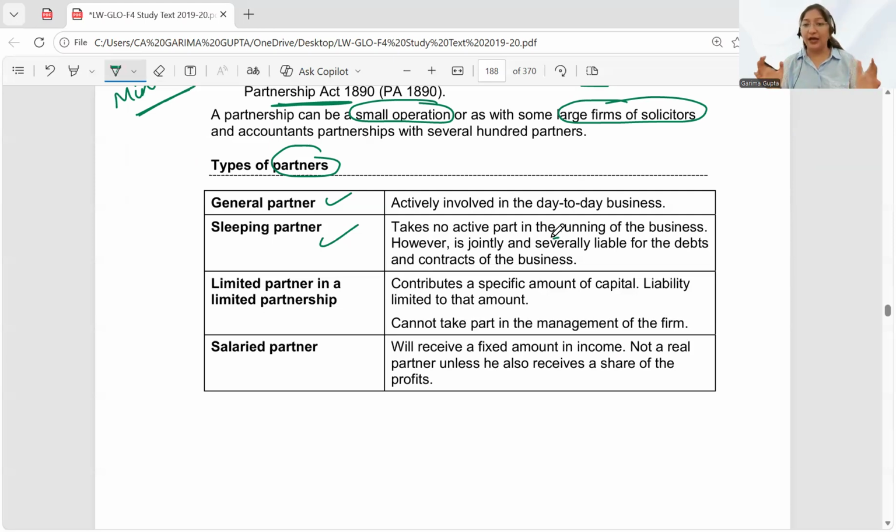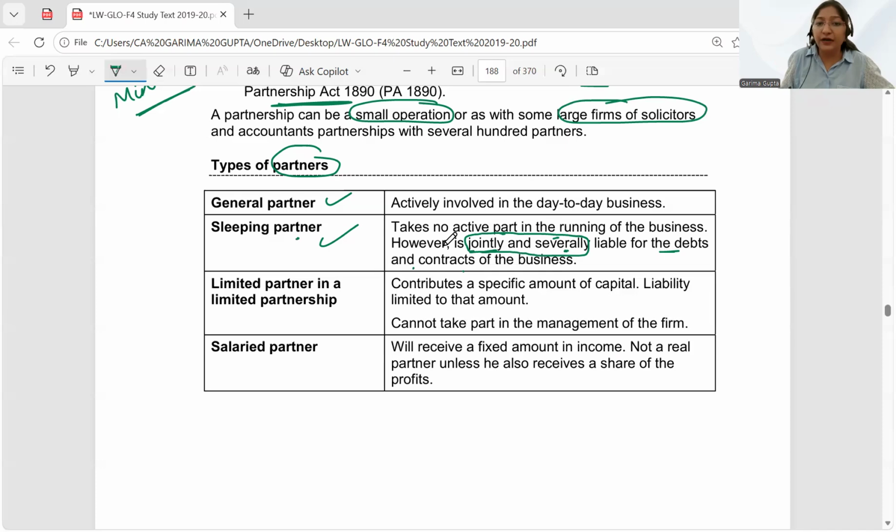Imagine Garima and Ankita have started a business. Garima is actively involved in the day to day running of the business. So I will be called as a general partner. But Ankita is not actively involved. She has just invested her money in the business. So if she is not taking an active part in running the business, then she will be called a sleeping partner. But it doesn't mean that she will be relieved from the liability. No, even though she is a sleeping partner, she will still be jointly and severally liable for the debts and contracts of the business. All the contracts that the business has entered, all the liabilities, she will be fully involved. Okay.